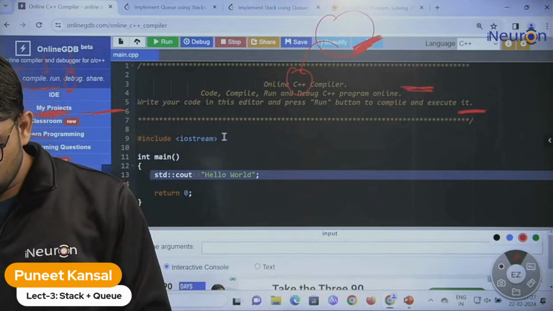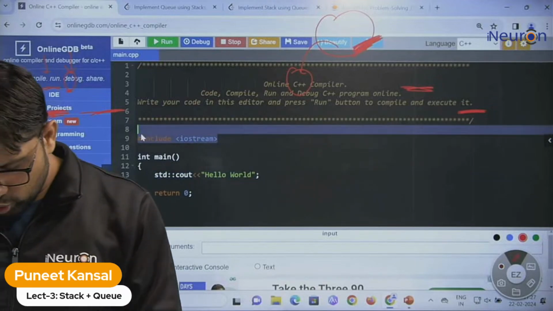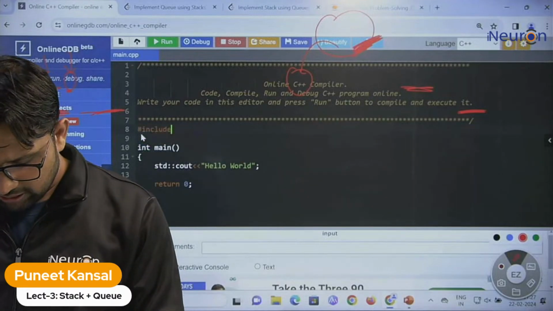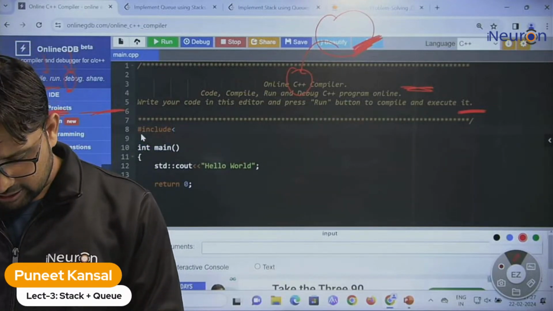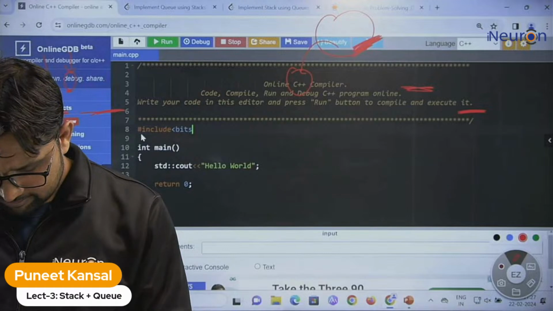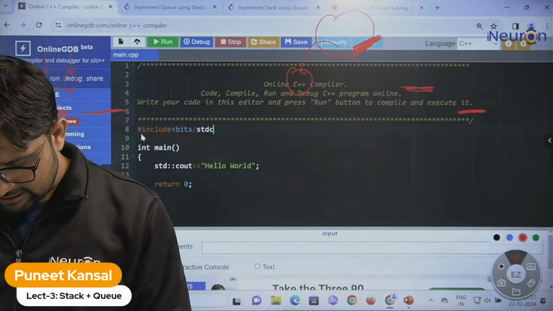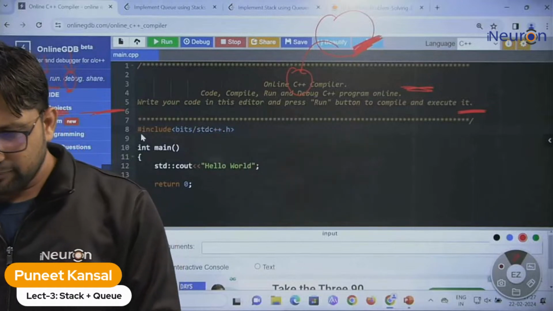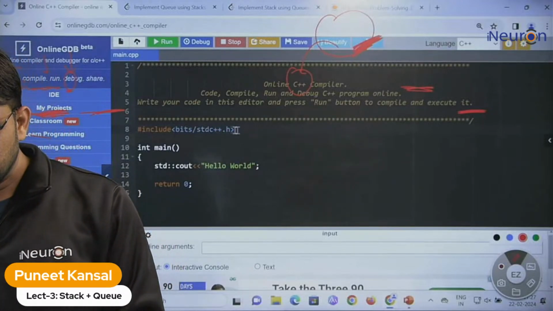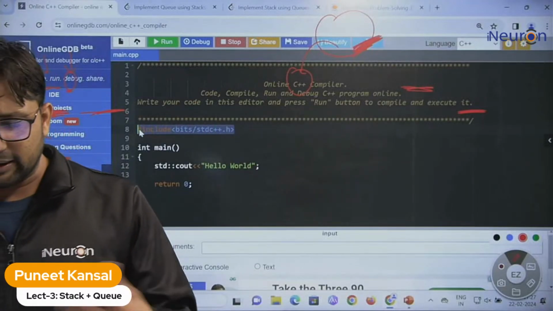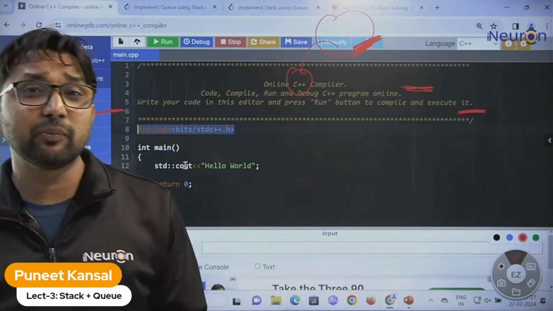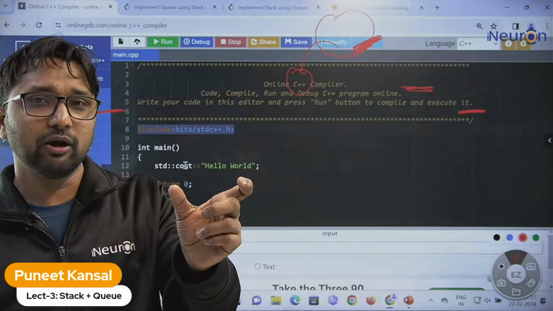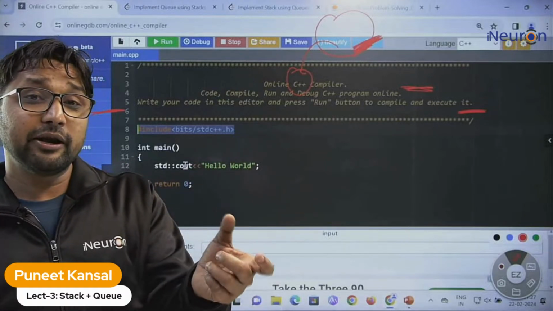You can add just one header file that will help you: include bits/stdc++.h. By adding this header file, you do not need to add any other header file. For stack we would need the stack header file, for queue the queue header file, and for DQ the deque header file.